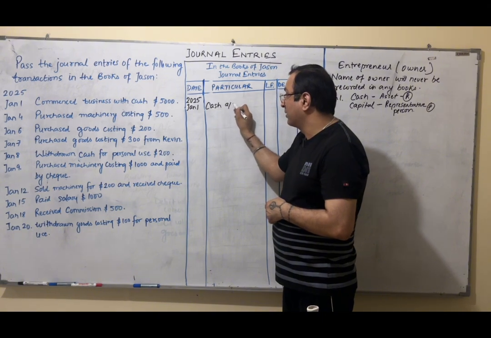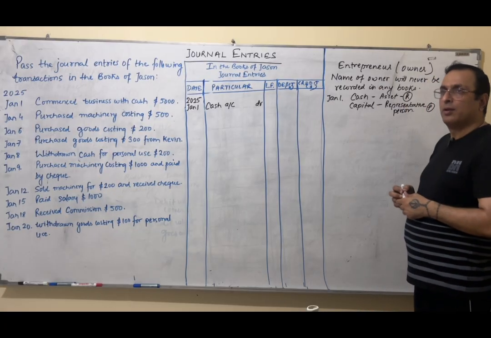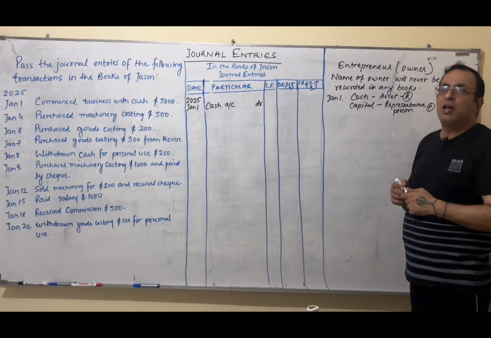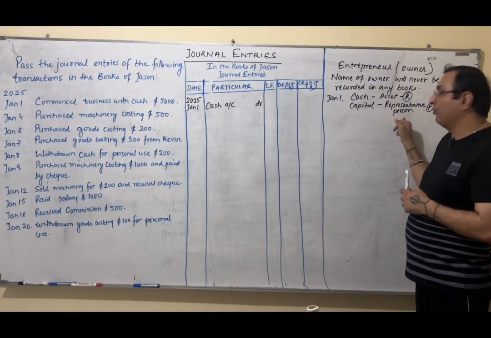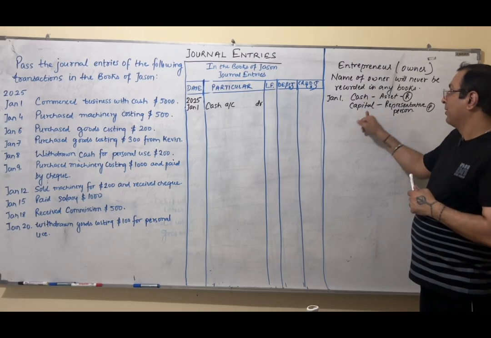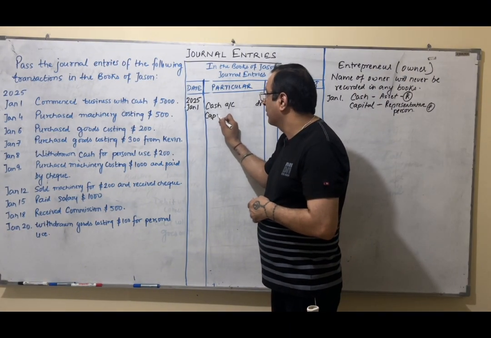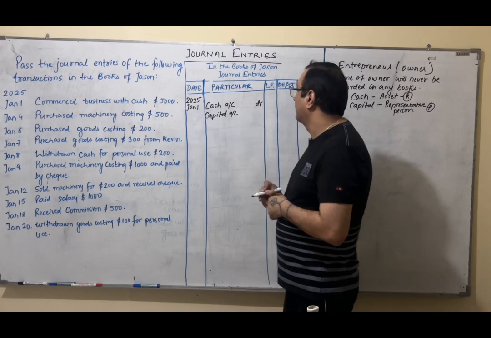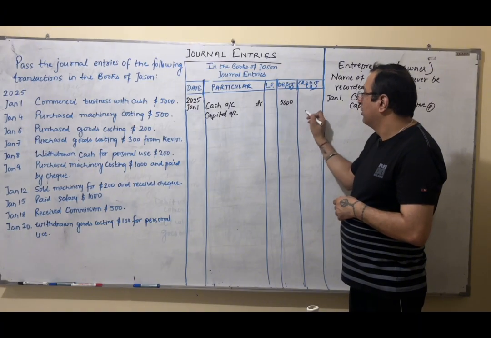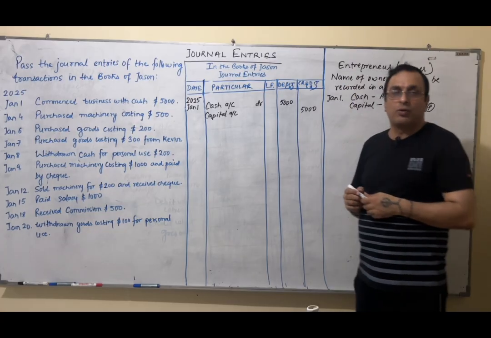So we'll just write like this: cash account debit, because debit what comes in real account, and Jason is receiving or giving. You can easily make out Jason is giving money to the business. So being a personal account, we use debit the receiver, credit the giver, right? Jason is a giver and we will use capital in place of Jason. So I will write capital account here, and the amounts are 5,000 for debit and 5,000 for credit. One more thing I would like to say, guys, every debit should have equal credit.